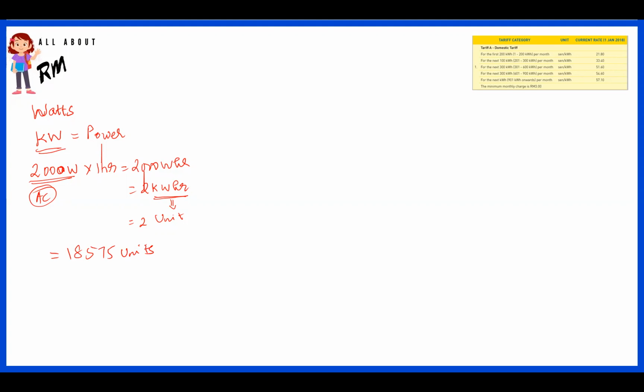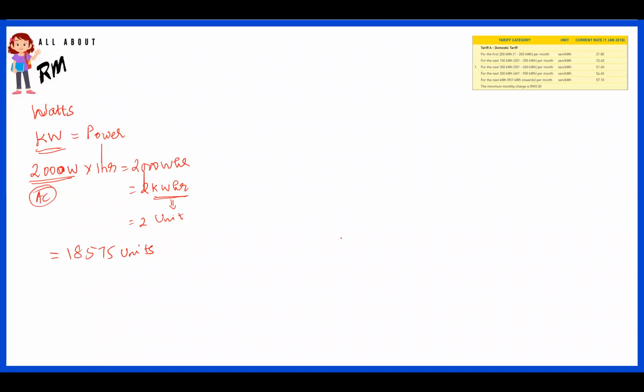This is what the units on the electricity bill mean. You can read this from your energy meter. All houses have an energy meter at the entrance of the electricity supply, so you can see how many units you have consumed.